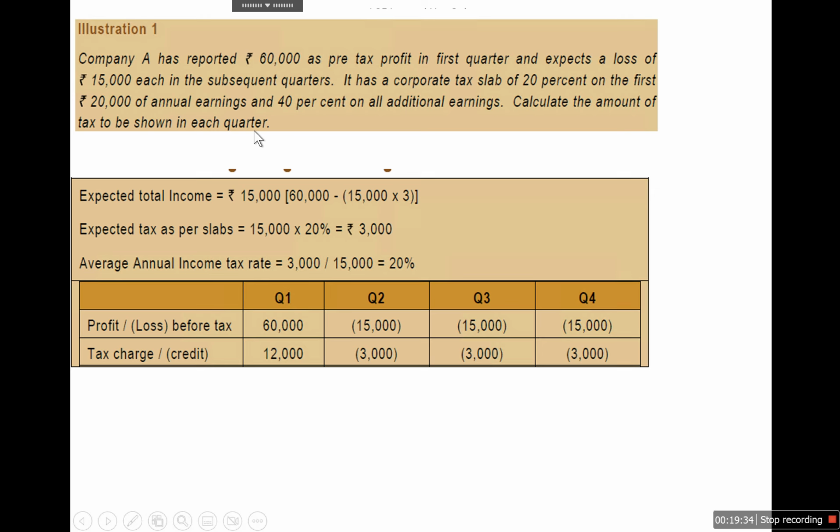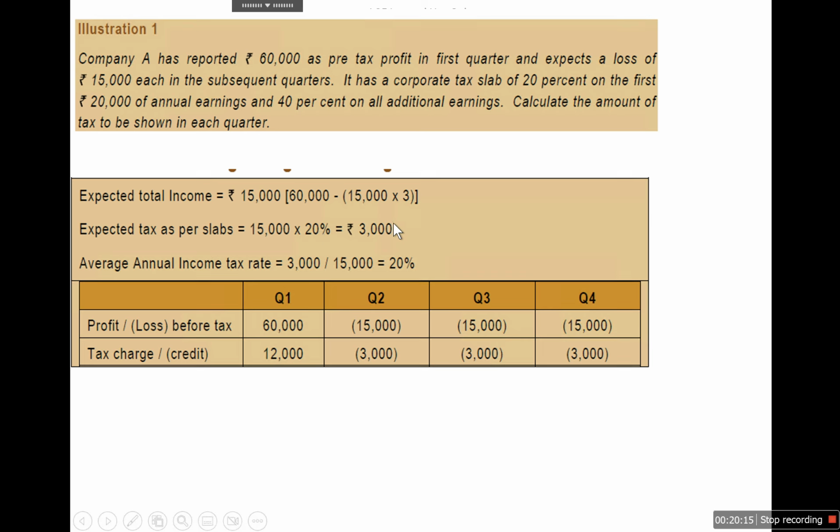So here we need to find out the expected tax rate, and to calculate the expected tax rate we need to estimate the annual profit. In this case, we are expecting that in the next 3 quarters there will be a loss of 15,000 each. So 45,000 will be the loss, and current year profit is 60,000. So expected total income is 15,000 for the year, and it falls in the tax slab rate of 20%, because up to 20,000 there is a 20% tax rate. So in this case, the expected tax rate will be 20%.